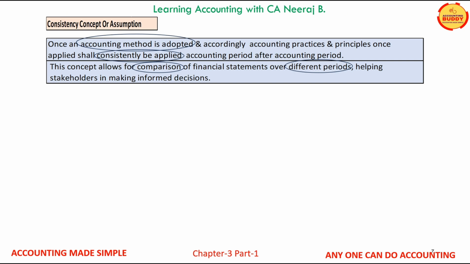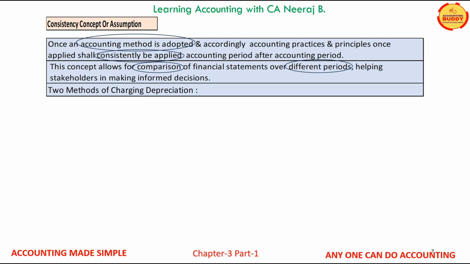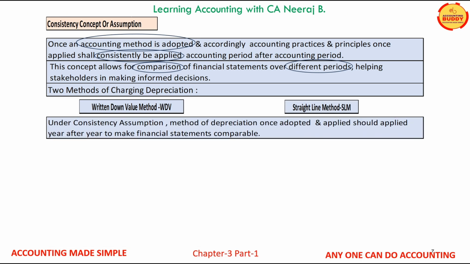Let us understand the concept of consistency with an example. There are two methods of charging depreciation on fixed assets: written down value method and the straight line method. Under consistency concept, a method of depreciation once adopted and applied shall be applied year after year.